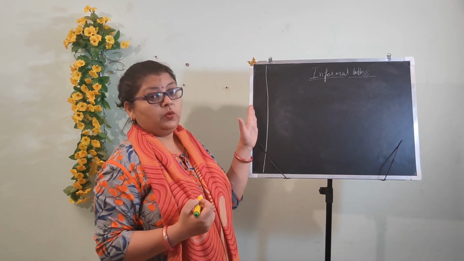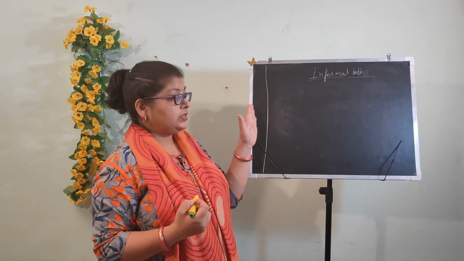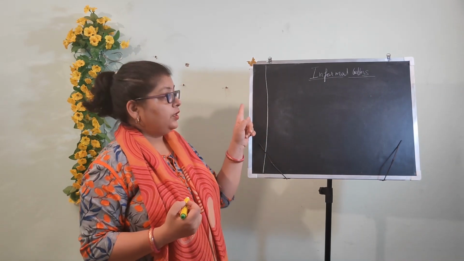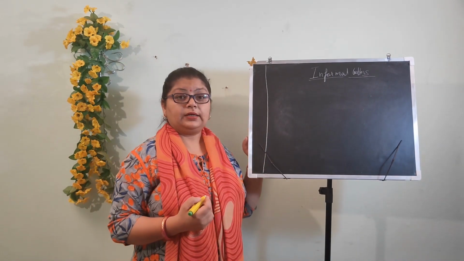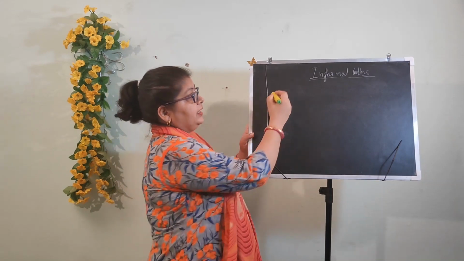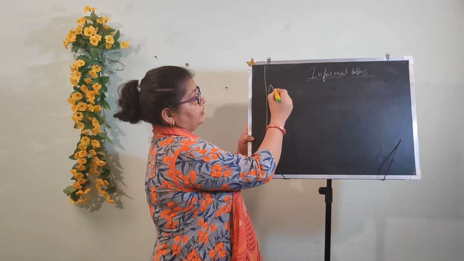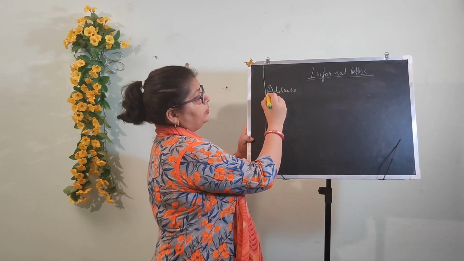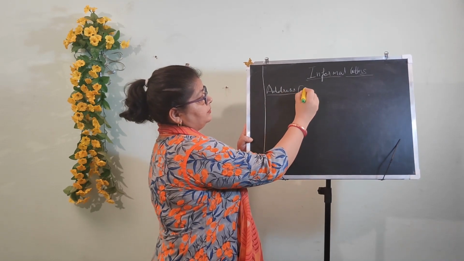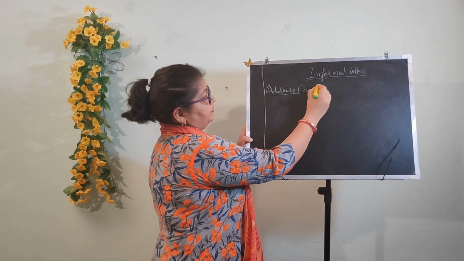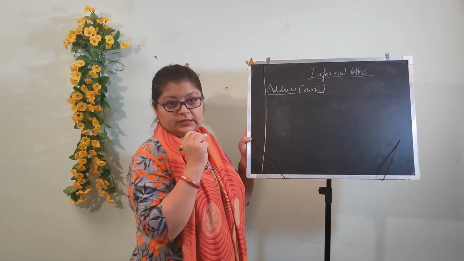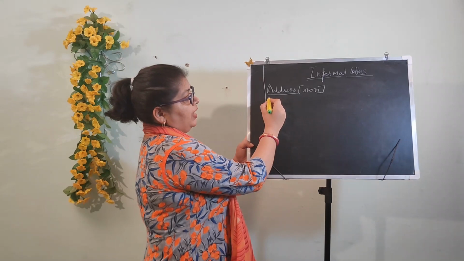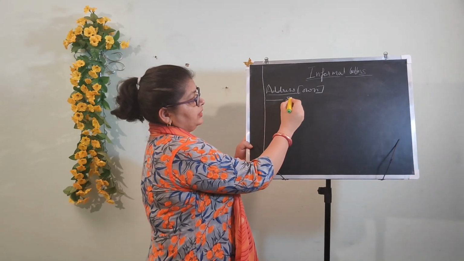The first thing you write in the informal letter is the address. Whose address? Your own address, the sender's address. Then you have to leave a space.